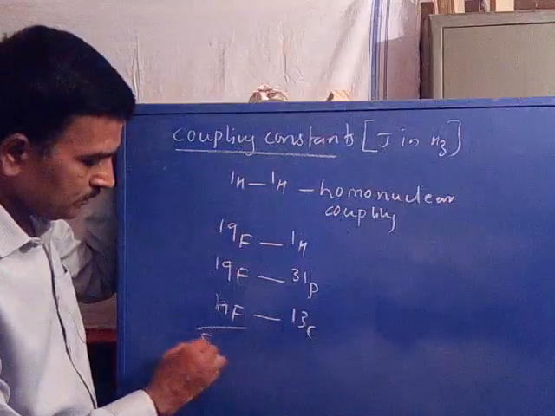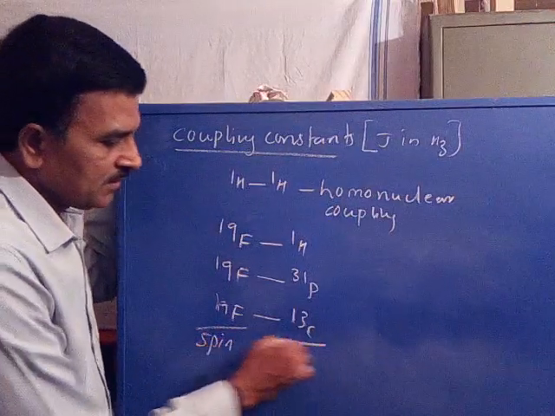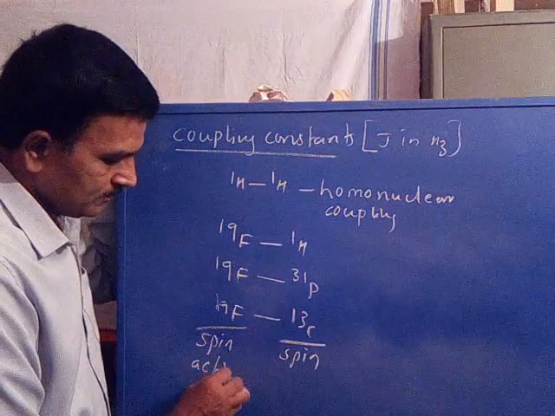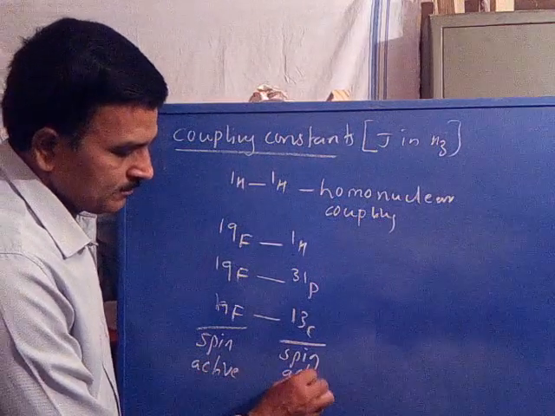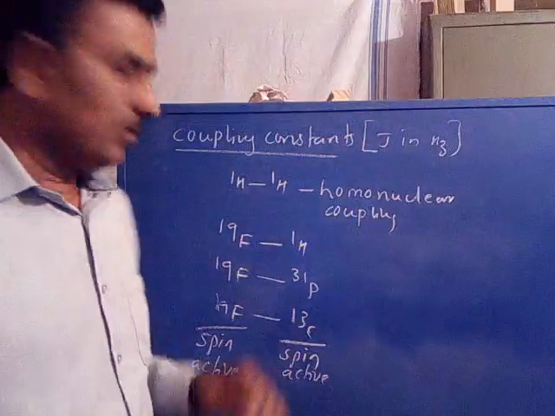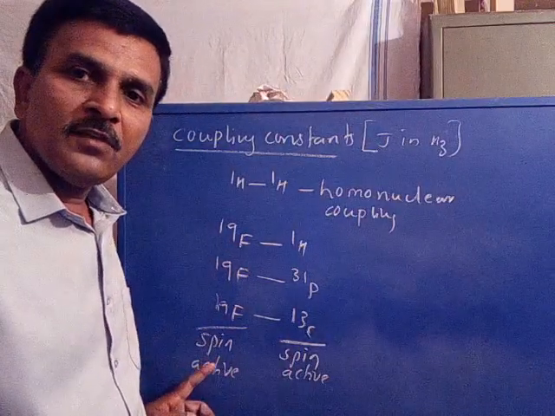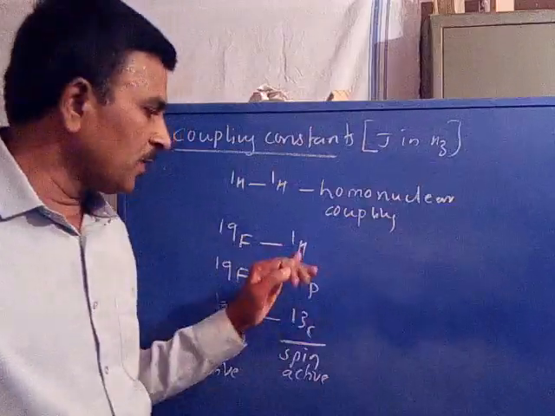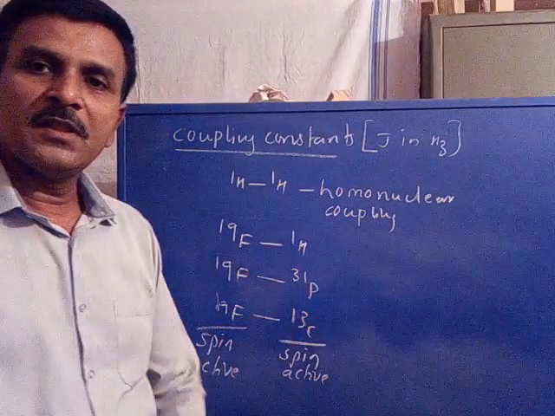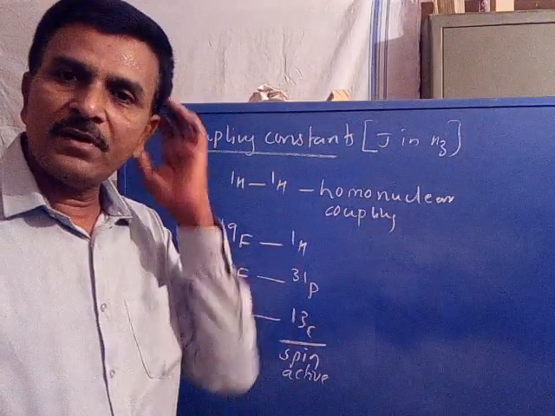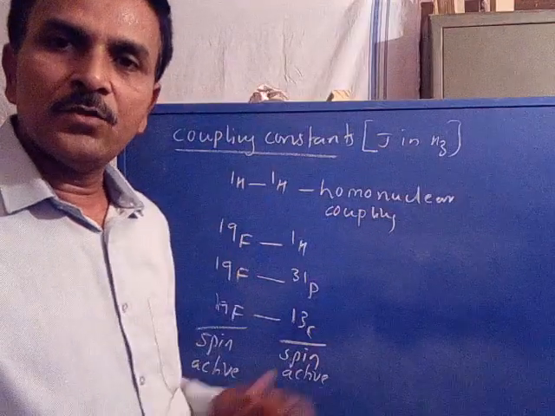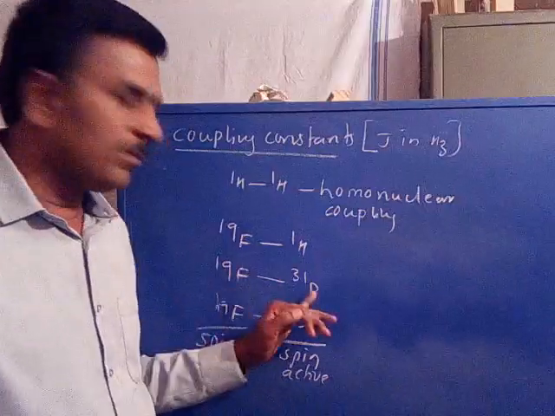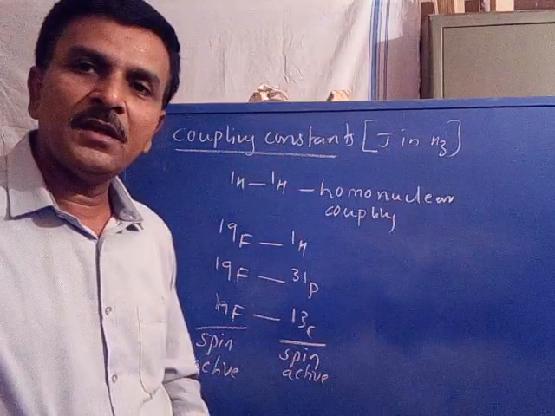Fluorine is spin active, and these nuclei are also spin active. Carbon 13, the first heavy isotopic atom of carbon, is also spin active, therefore coupled. So fluorine may couple with hydrogen, with phosphorus, and with carbon.